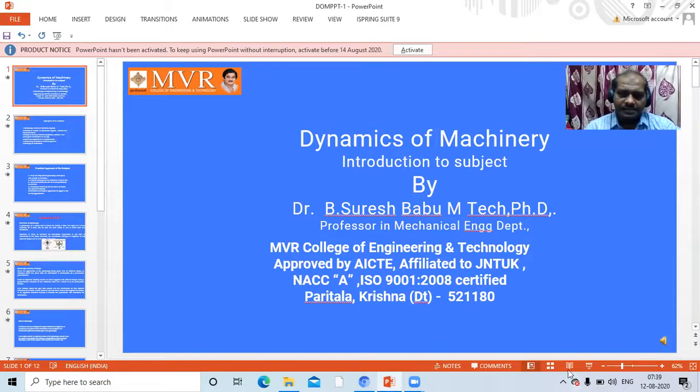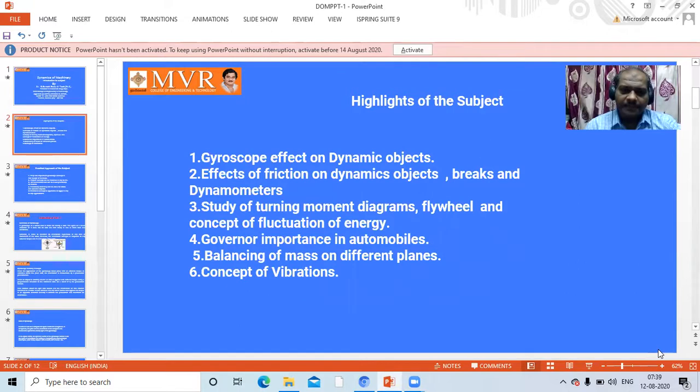The subject contains total 6 units. The 6 units are divided into different courseworks. That means every unit has its own unique importance to understand the concept. In first unit, we are going to have gyroscope effect on dynamic objects. Second unit is about effects of friction on dynamics objects, brakes and dynamometer. Third one is study of turning moment diagrams, flywheel and concept of fluctuation of energy.